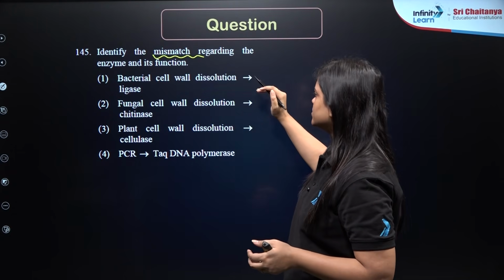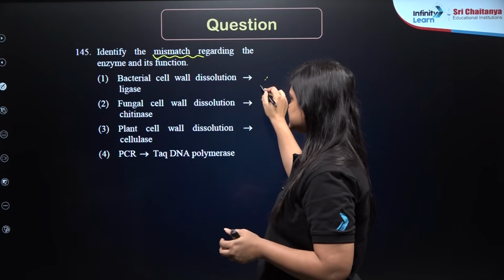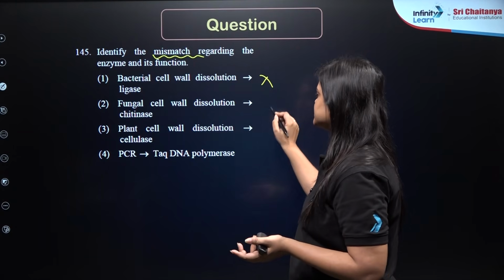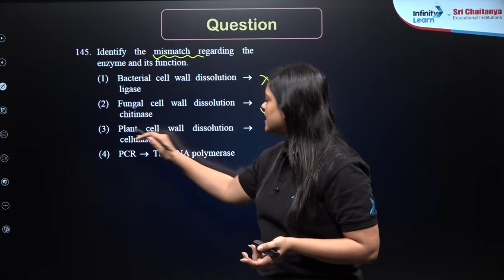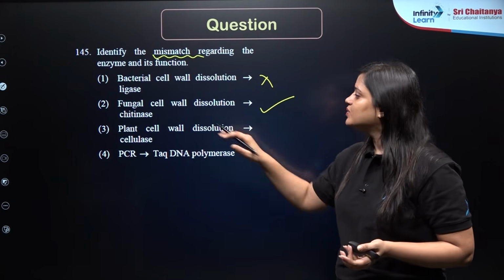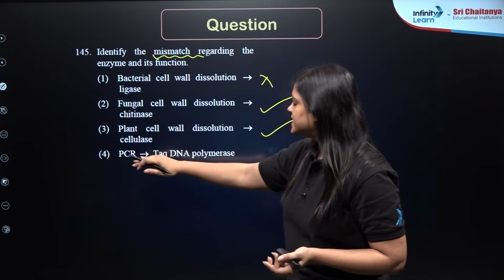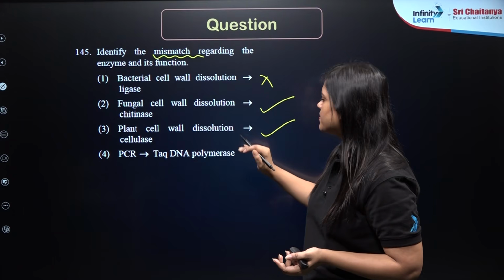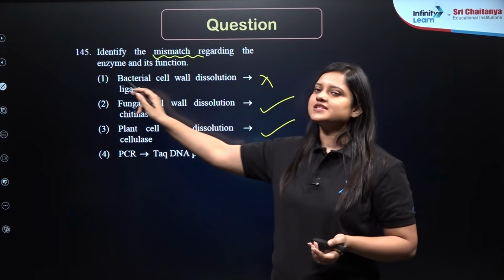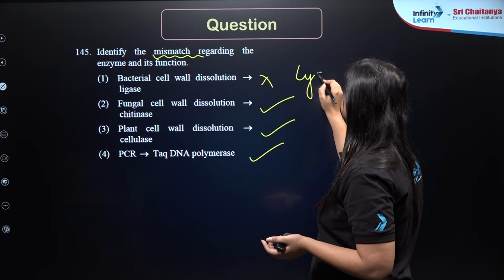Bacterial cell wall dissolution by lysozyme and not ligase. Fungal cell wall dissolution by chitinase, yes, because it is made up of chitin. Plant cell wall dissolution by cellulase, yes, because it is made up of cellulose. PCR, Taq DNA polymerase, absolutely true. So which is wrong here is this one. It should be lysozyme and not ligase, right?